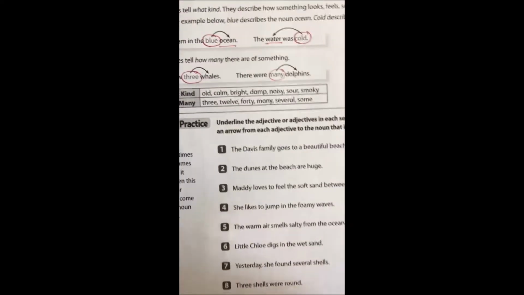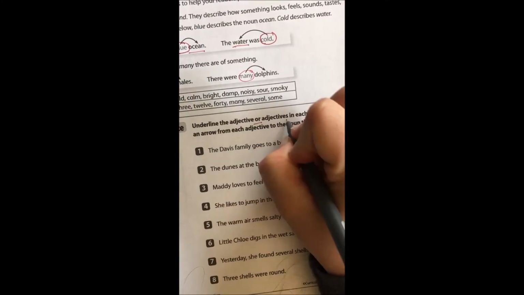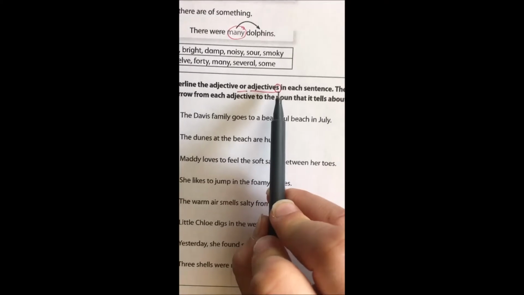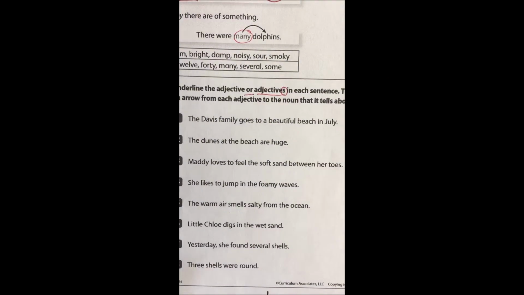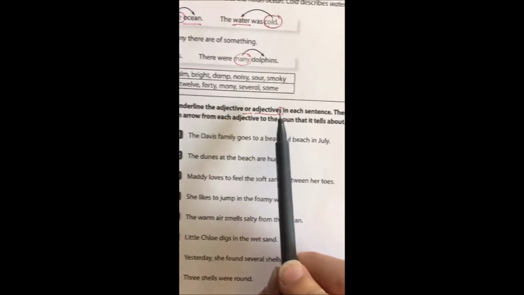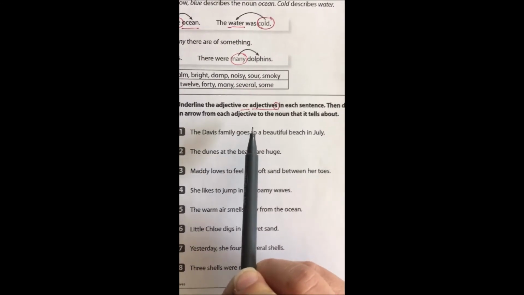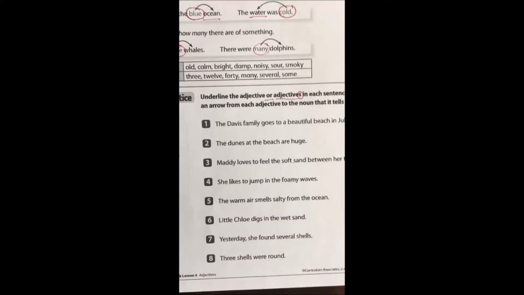So now we're going to do some practice. So we're going to underline the adjective, or adjectives. That little S there, I'm going to underline that and circle that because that's telling me that there might be some sentences with more than one. So I'm going to find the adjective or adjectives in each sentence. Then draw an arrow from each adjective to the noun that it tells about, just like we did up here and just like we did on the poster earlier.